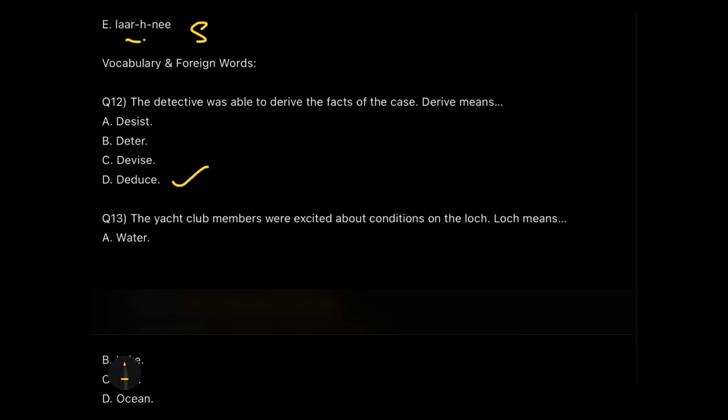But just for your reference, let me tell you the meanings of the other words, so that if it comes up as a question, you will be able to answer. Desist cannot be the answer because desist means to stop or to cease. The other word is deter. Deter means to prevent someone or to discourage someone. So that's why this is also not correct in this case. And devising means to make something, to design something, to invent something. So the correct answer for us is option D, deduce. So derive here means deduce.